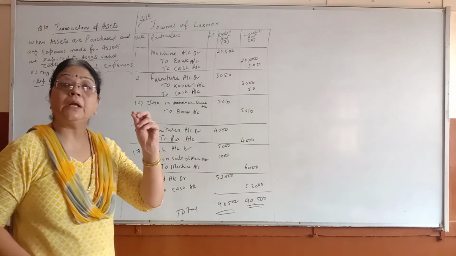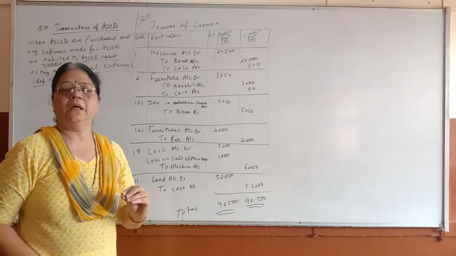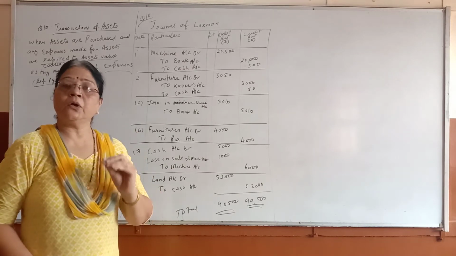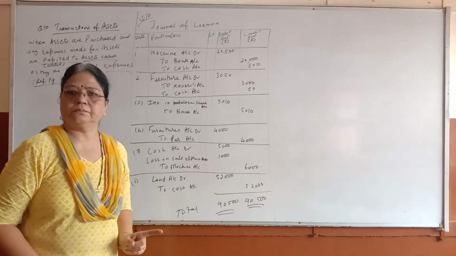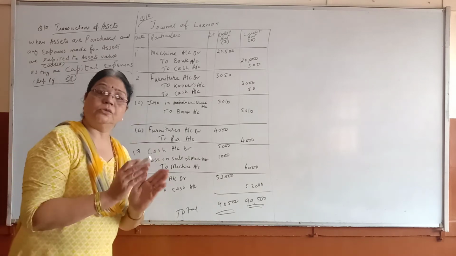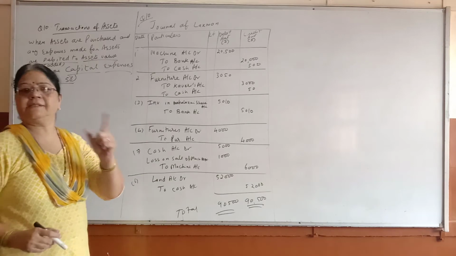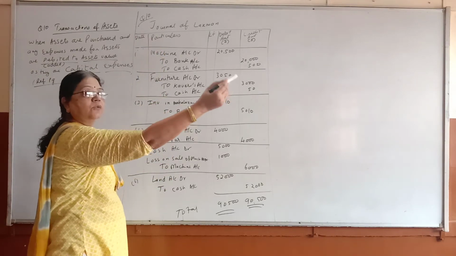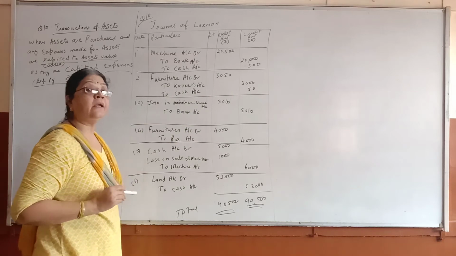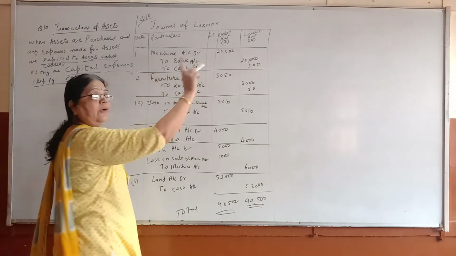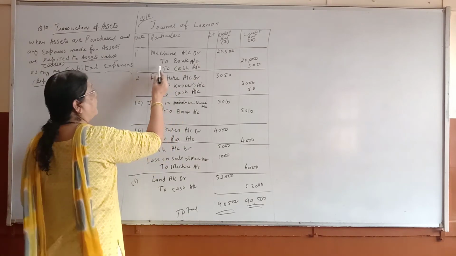That particular name of the asset, not purchase, because purchase we write only for goods, and sales we write only for goods, not for any assets. So this purchase machine. So what account you will debit? Machine account. So machine account debit, amount you have to write afterwards, and you paid by check.